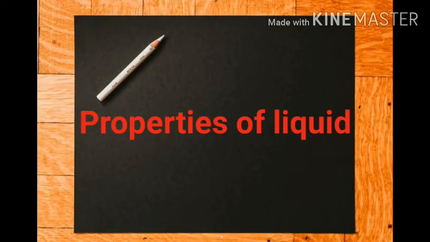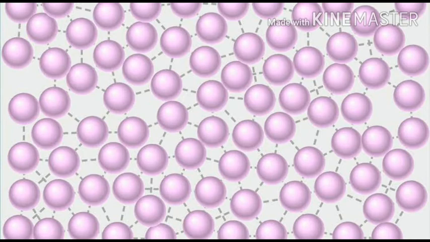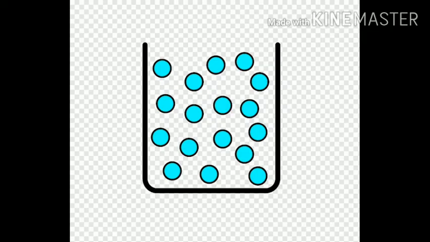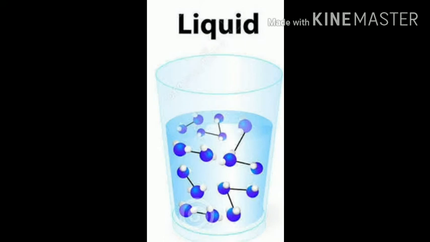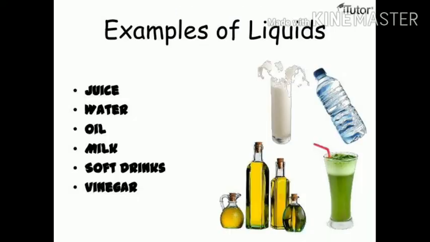Properties of liquids are: the molecules in liquids are far apart. The space between the molecules is large. The force of attraction between the molecules is weak. Some examples of liquids are juice, water, oil, milk, soft drinks, vinegar, etc.